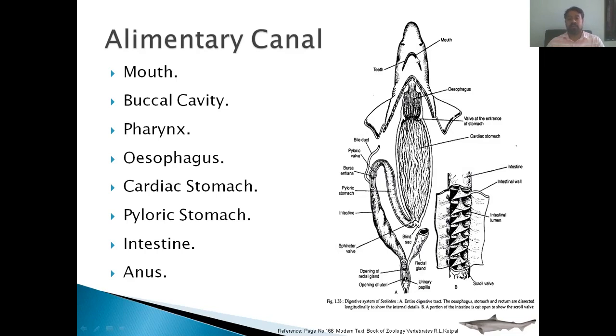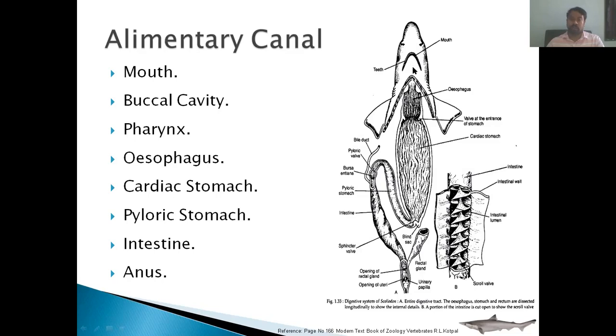The teeth here perform the function of holding or tearing the flesh from the prey. Teeth do not perform the function of mastication. They just help in holding the prey and tearing up pieces of flesh from the body of the prey, because the Scoliodon is a predaceous fish. And the other part in the buccal cavity is the tongue.